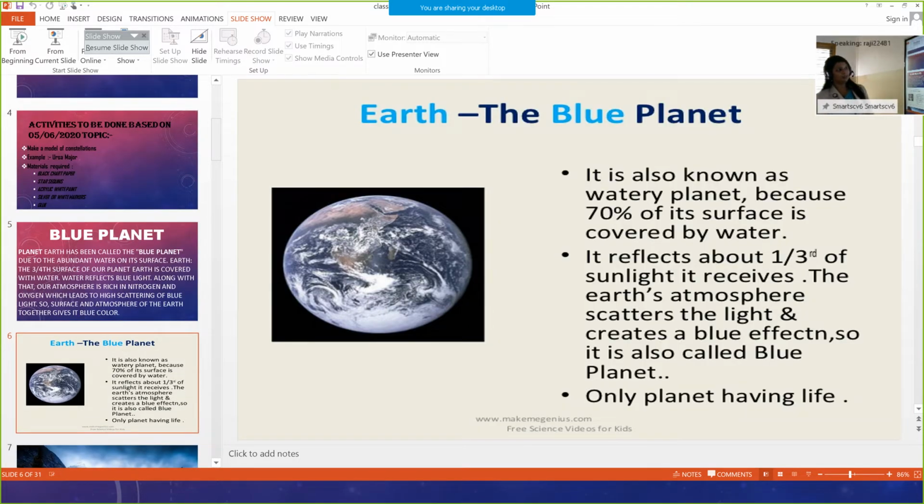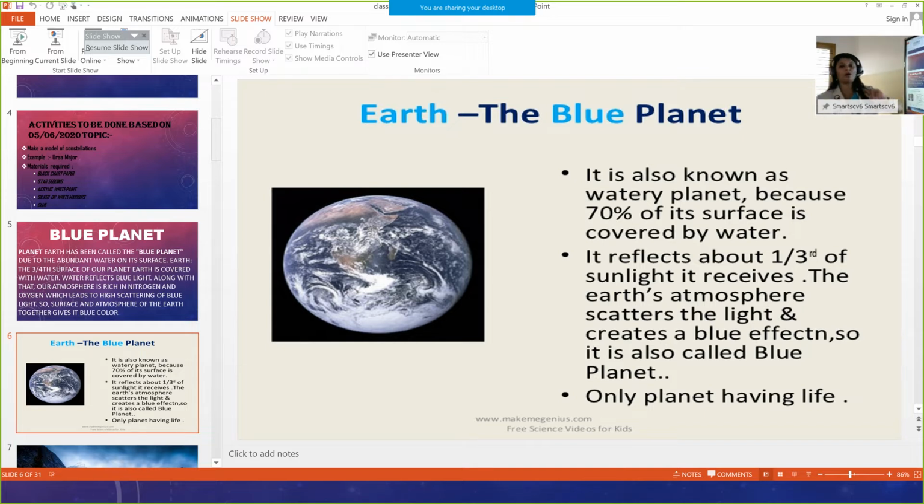Earth, the blue planet, is also known as watery planet. Another name for the blue planet is watery planet. Why is it called so? Because 70% of its surface is covered with water. Blue planet is also known as watery planet because 70% of its surface is covered by water.